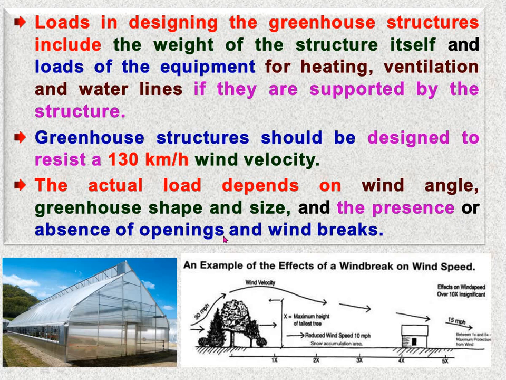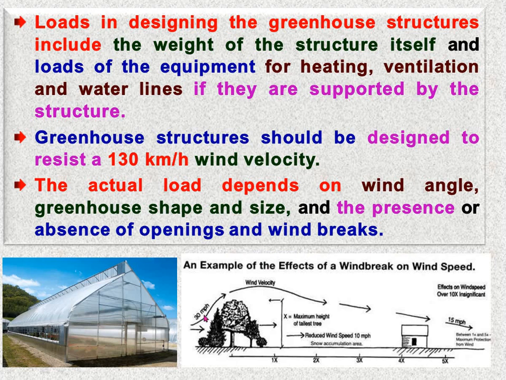Means suppose this is our greenhouse, if we are providing natural ventilation, that side may be open for ventilation. So here opening is present in the greenhouse. For that we have to consider wind speed, then size of opening, and all these. By considering this, we can decide the strength of the structural member.